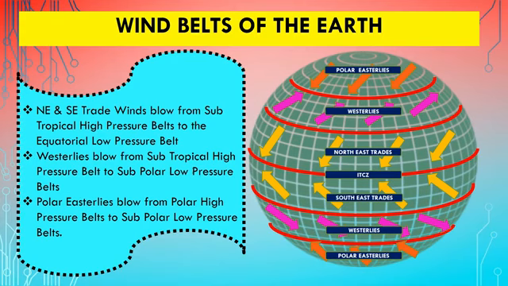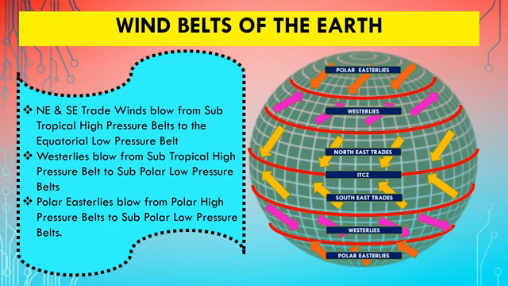Another thing which I have already explained, that winds always blow from high pressure to low pressure area. We will find the same logic is applied here in the distribution of wind belts. We have northeast and southeast trade winds blowing from subtropical high pressure belts to the equatorial low pressure belt. We have westerlies blowing from subtropical high pressure belt to the subpolar low pressure belts. Again we have polar easterlies which are blowing from polar high pressure belts towards the subpolar low pressure belt.